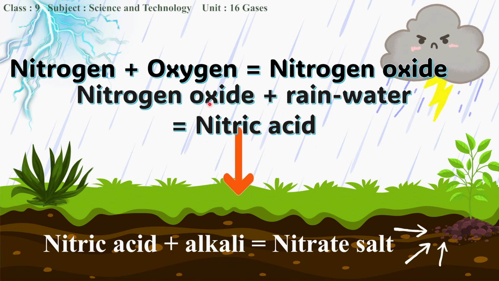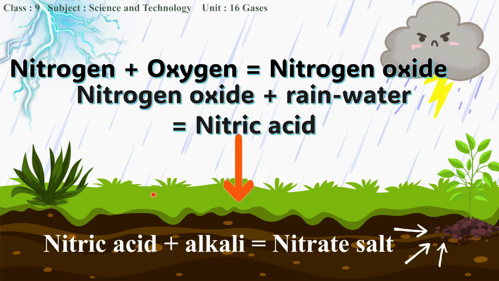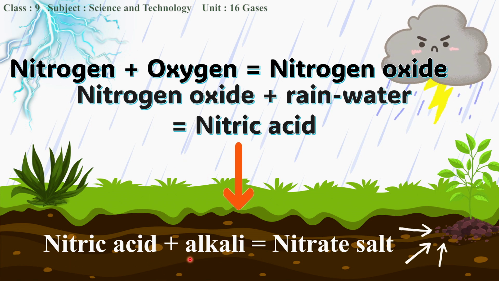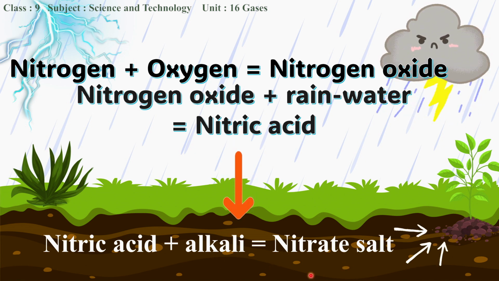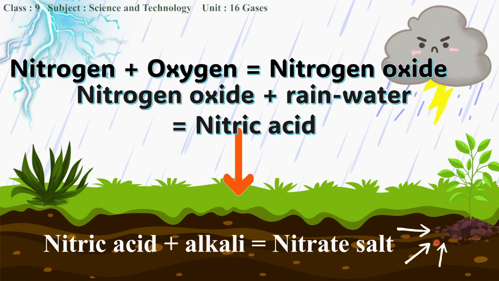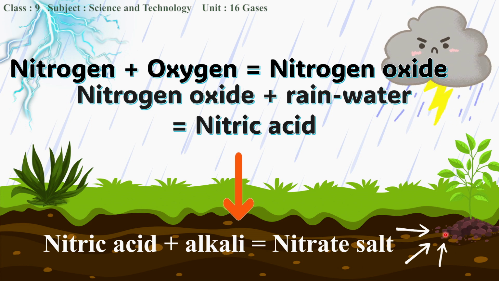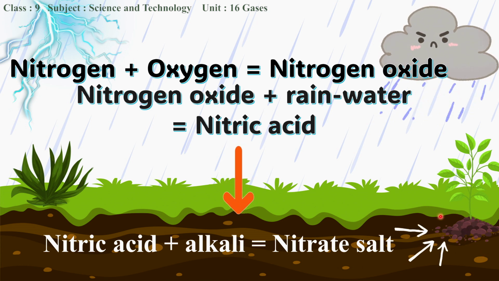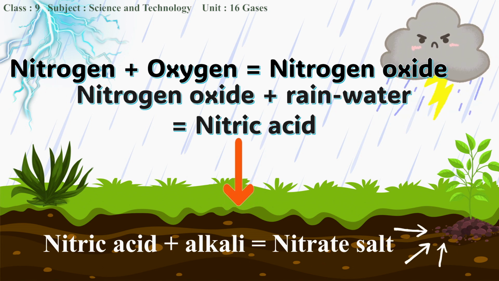And this nitric acid washes down along with the rain and reaches the soil. It reacts with some alkali present in the soil to form a nitrate salt. This nitrate salt is then taken up by the plant and used to form protein, which is very essential for its growth and survival. So this is also one very important use of nitrogen gas.